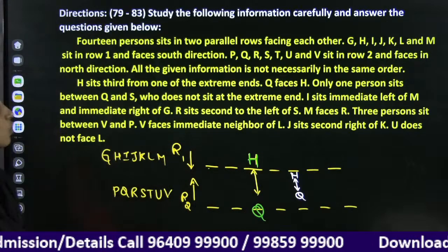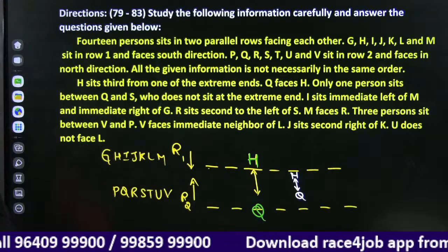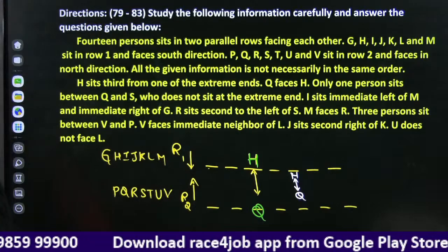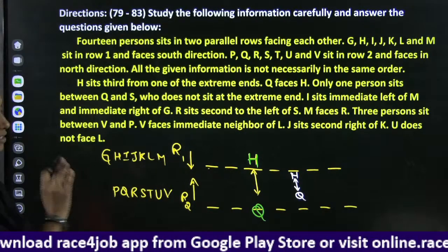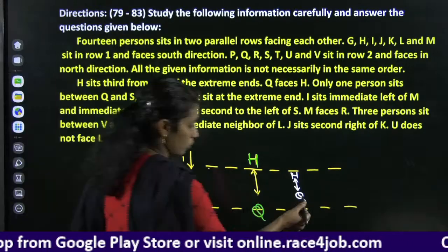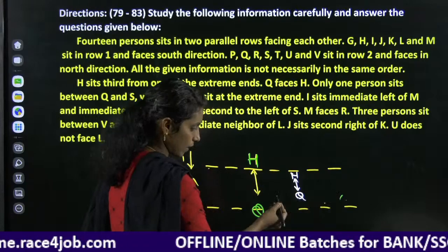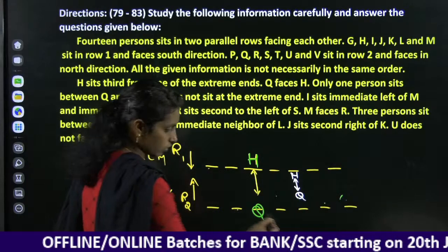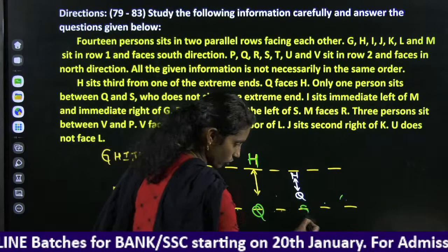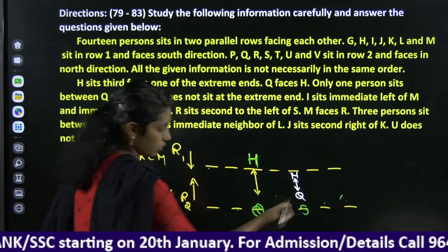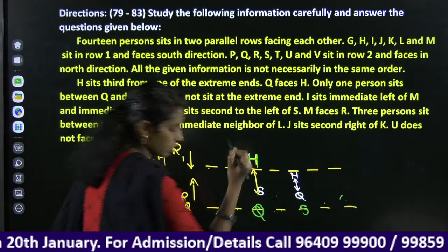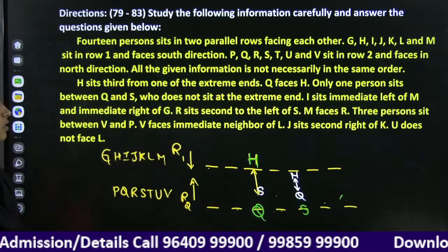Next. Only one person sits between Q and S, who does not sit at the extreme end, meaning S is not at the extreme end. With one person between Q and S, the extreme end position is not allowed. There is a chance of S being here, and one person between Q and S, S is here. So two possibilities come for all of them.